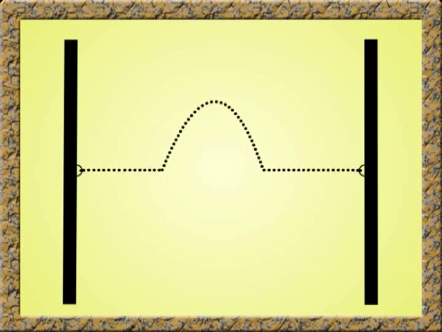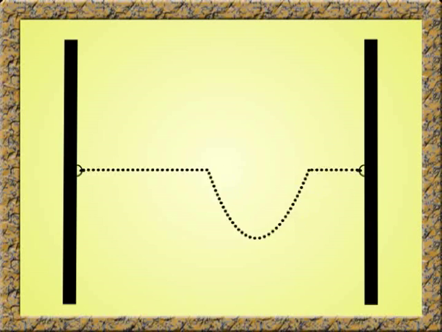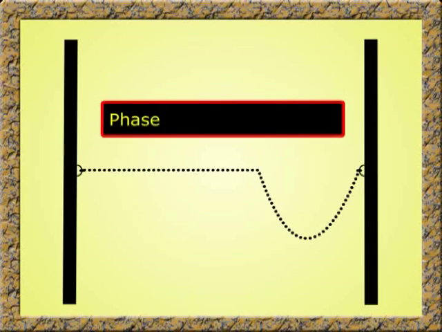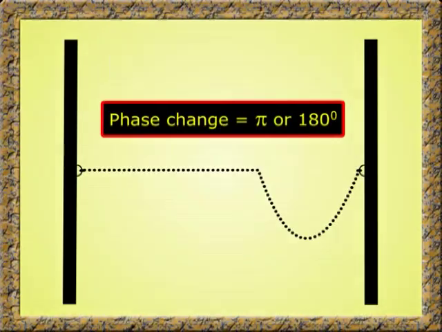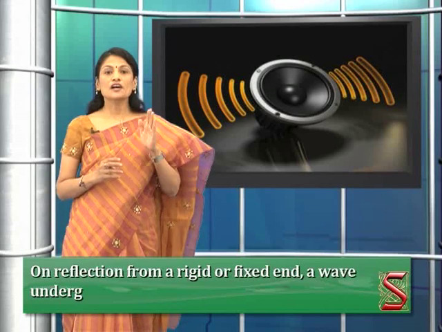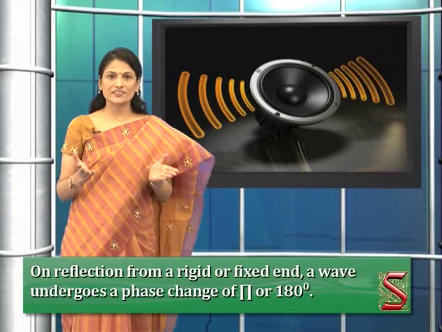The reflected pulse returns with its transverse displacement reversed. Hence, a wave reflected from a rigid end undergoes a phase change equal to pi or 180 degrees. On reflection from a rigid or fixed end, a wave undergoes a phase change of pi or 180 degrees.